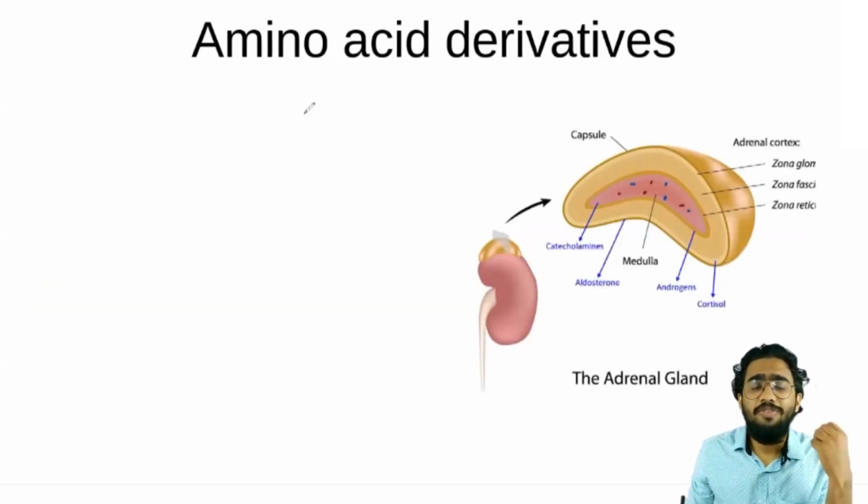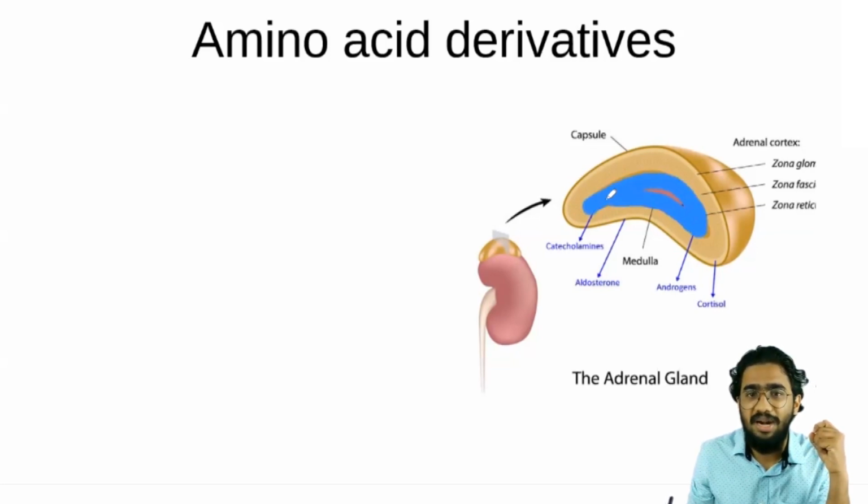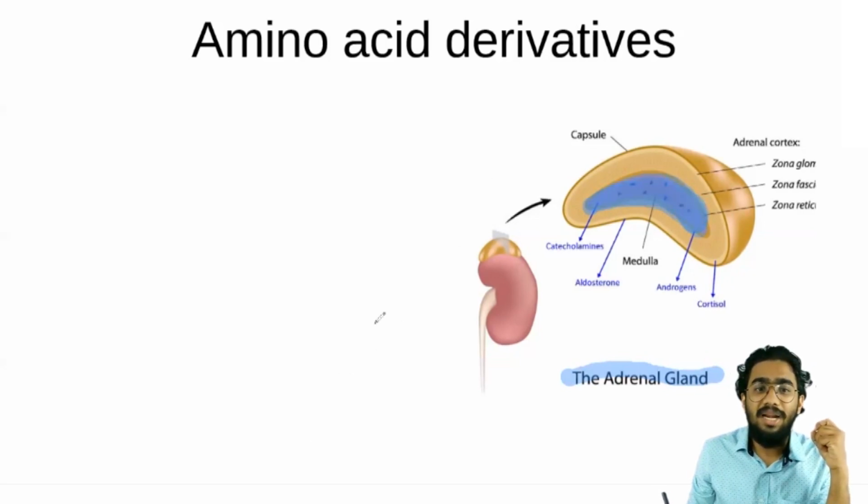The first group of hormones I'm going to discuss is amino acid derivatives, and it is very easy to study. Why is it very easy? Because there is only one hormone source which is a derivative of amino acid. Which is that? The hormones produced by this gland shown in this figure, that is your adrenal gland. The inner part of the adrenal gland is known as the adrenal medulla, and only the adrenal medullary hormones are the amino acid derivatives.